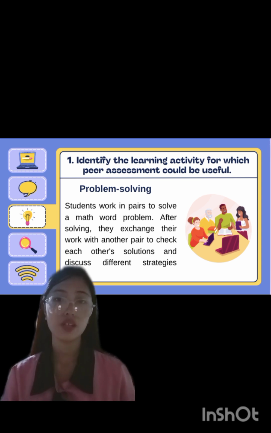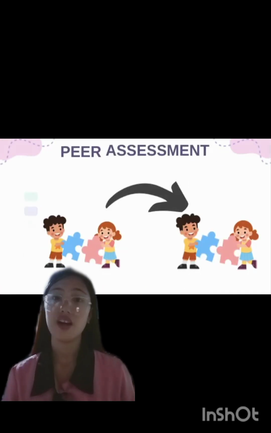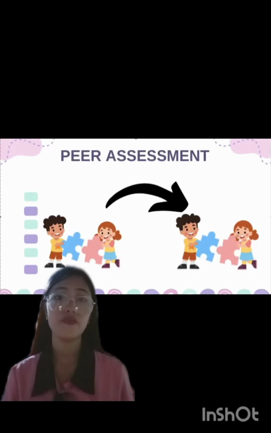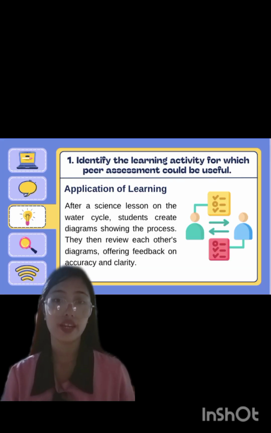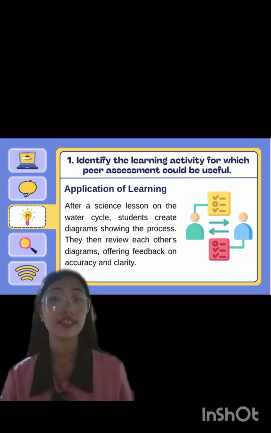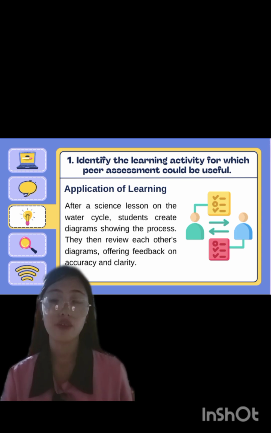After solving, they exchange their work with another pair to check each other's solutions and discuss different strategies they use. For the application of learning, for example, after a science lesson on the water cycle, students create diagrams showing the process. They review each other's diagrams, offering feedback on accuracy and clarity.